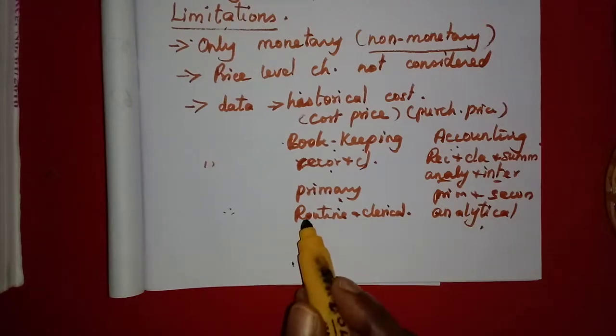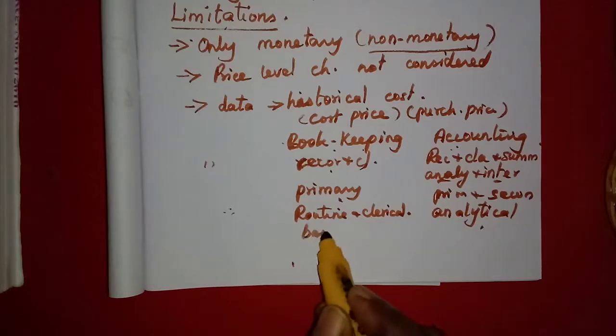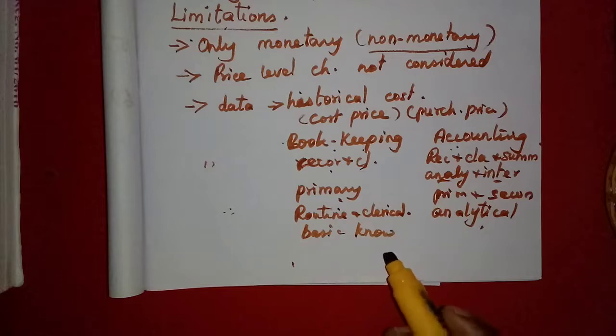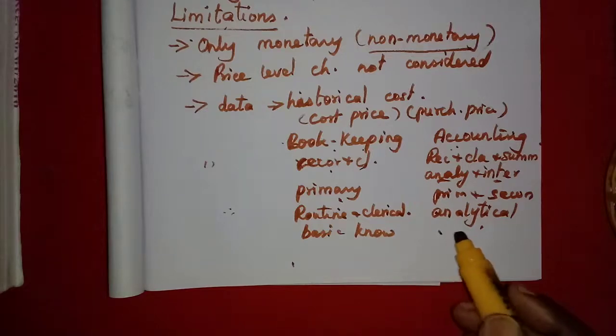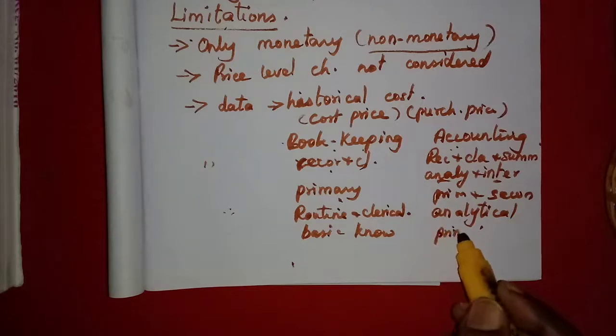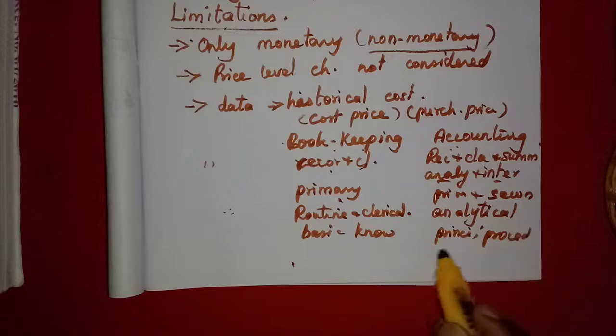Here the person who maintains the books, the bookkeeper, which type of knowledge should he have? Basic knowledge of accounting is enough. That means basic knowledge of how to maintain the books of accounts and classify ledger accounts, both he must know. But here they should know all the principles, procedures and practices of accounting.